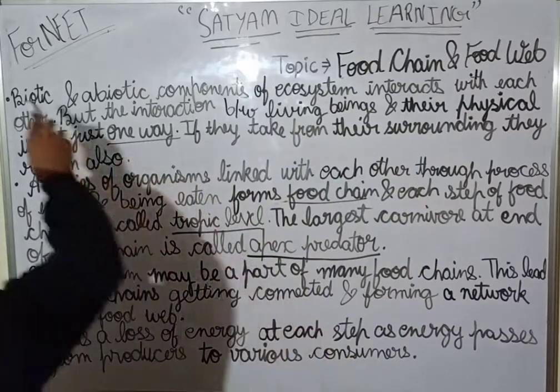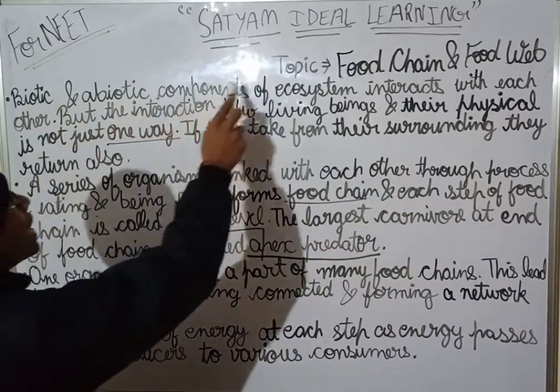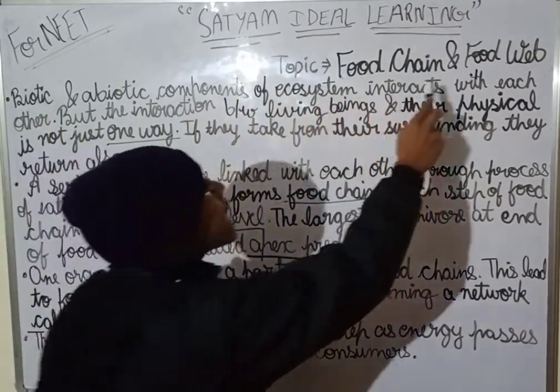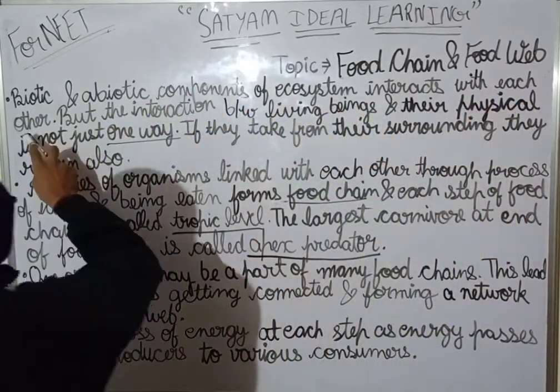Biotic and abiotic components of the ecosystem interact with each other.